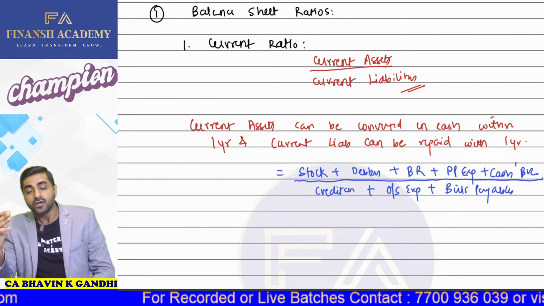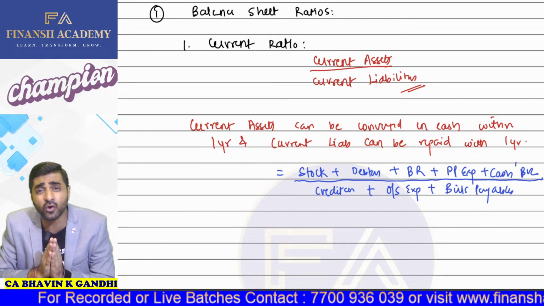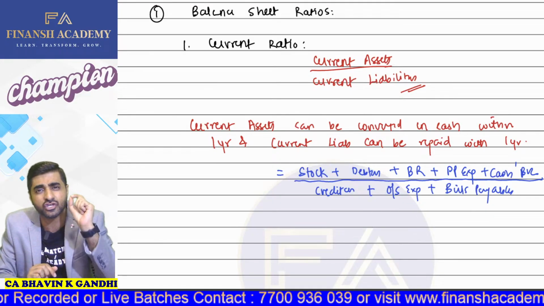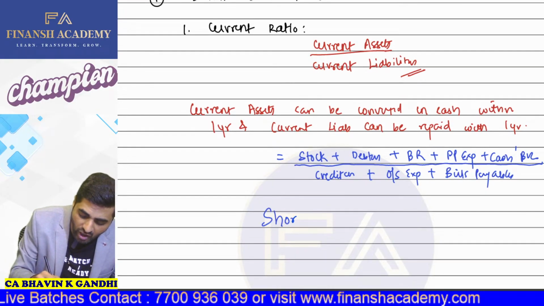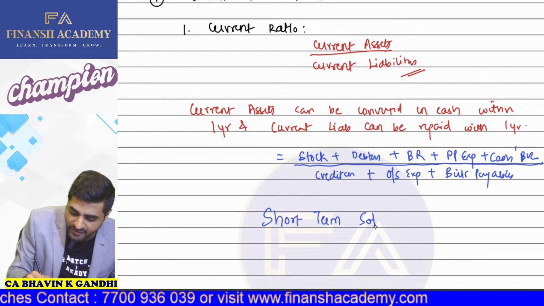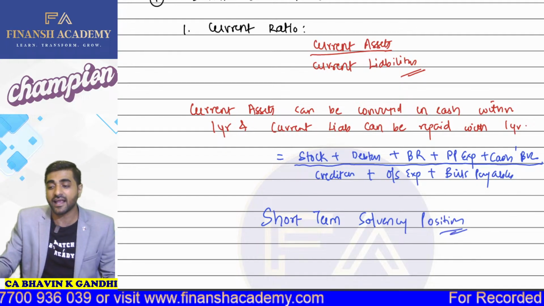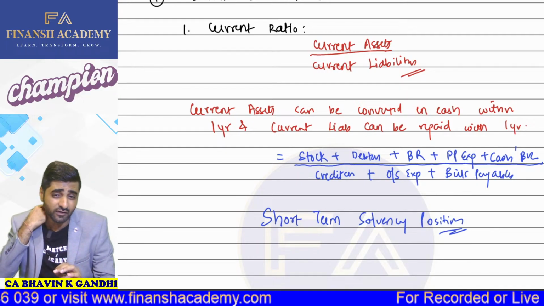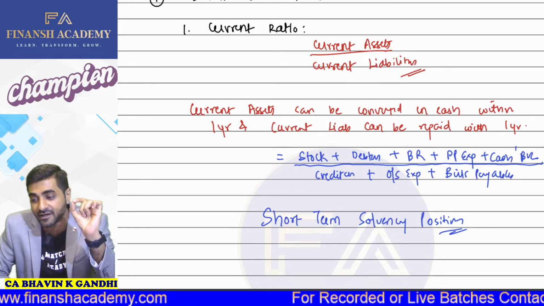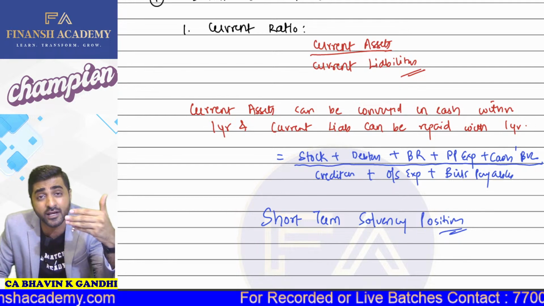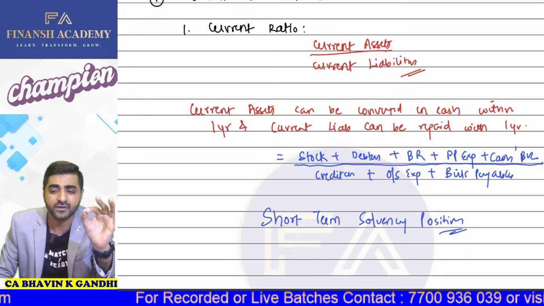Yes, sir. So in this particular ratio, we are checking the short-term solvency position of a particular company. So what are we checking? We are checking the short-term solvency position. We are comparing current assets and current liabilities, and these help you understand the short-term solvency position of a particular company.